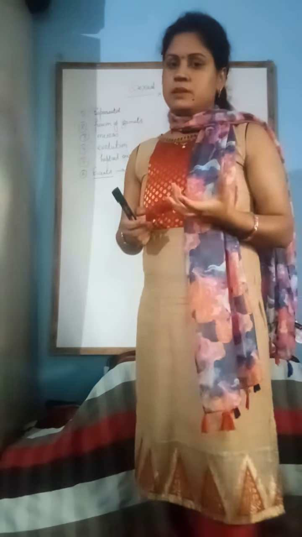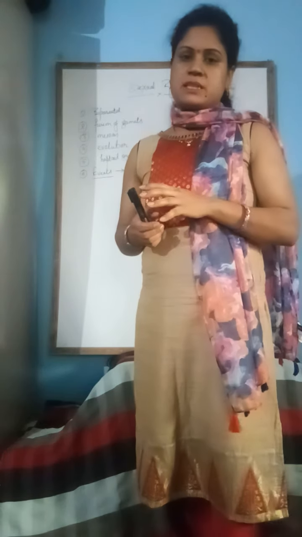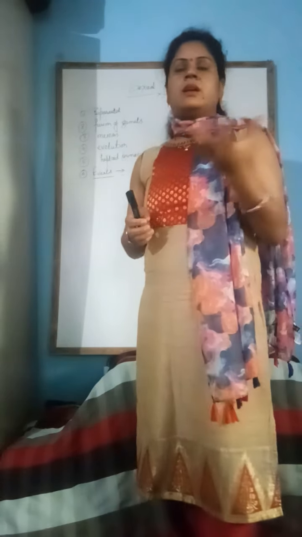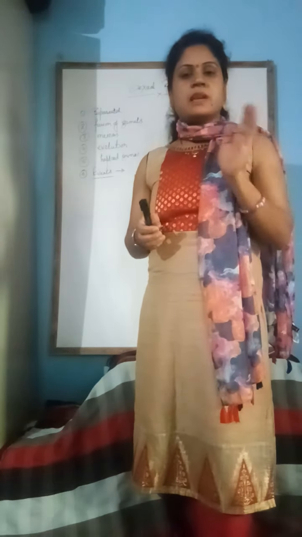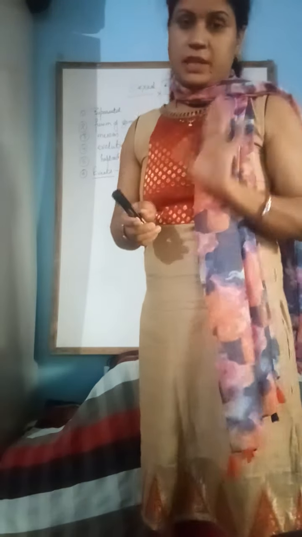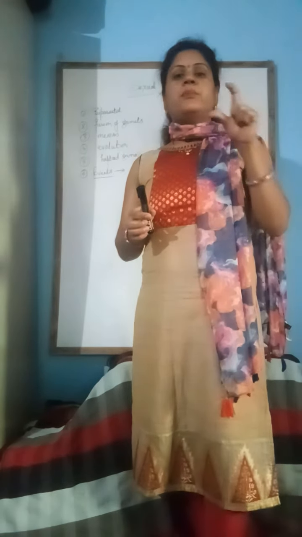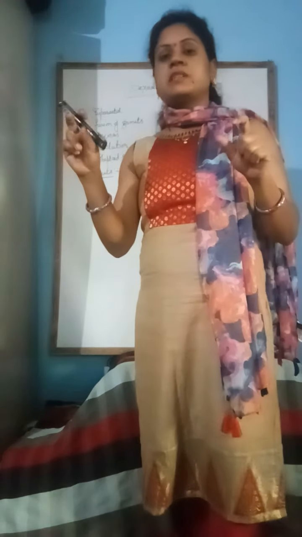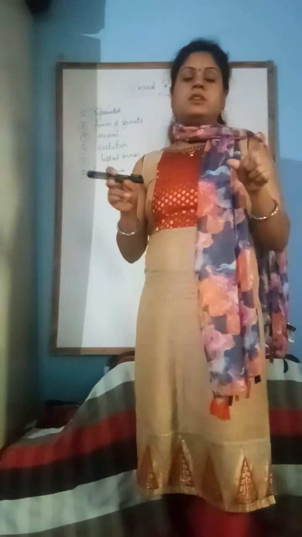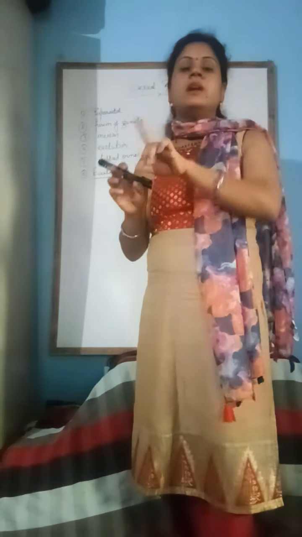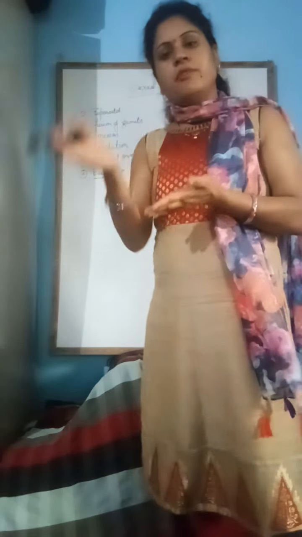When the gametes are formed, the gamete transfer process takes place. For example, in plants the male gamete is transferred from the male body to the female body, and this process is called pollination. Male pollen grains are formed in the male plant and female gametes are formed in the female plant. The pollen grains are transferred from the male flower to the female flower, which is called pollination, and this is also called gamete transfer from the male body to the female body.